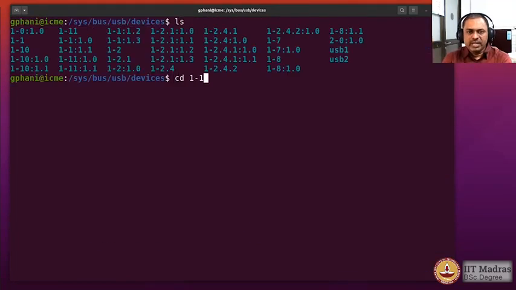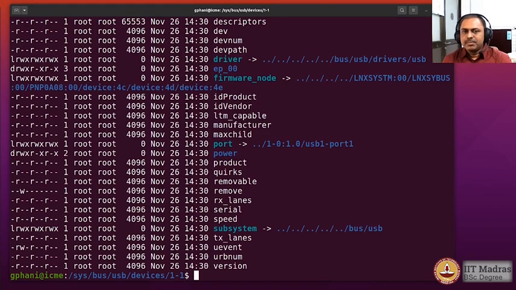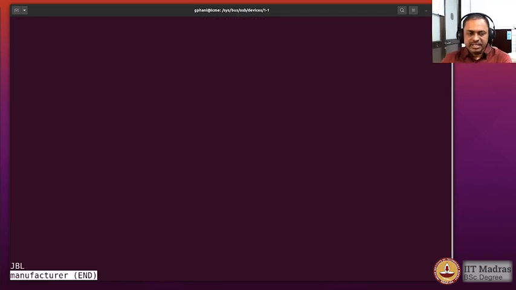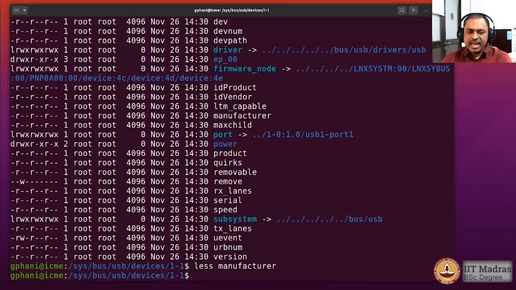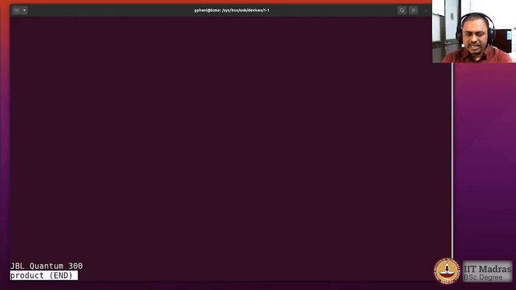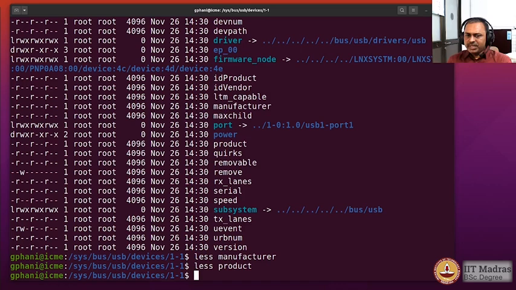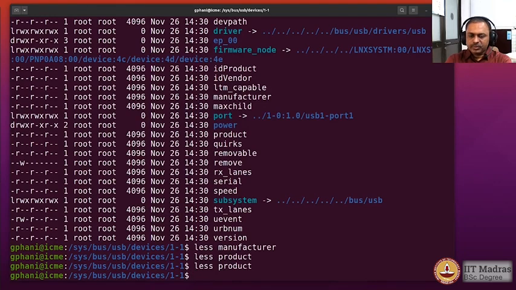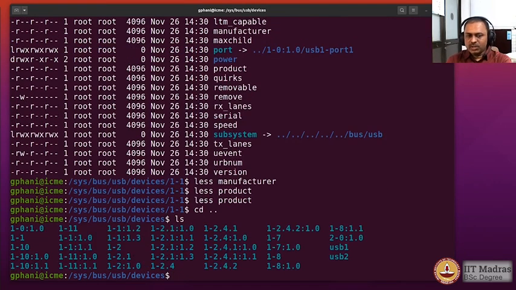Now let me go to the 1-1 directory, and there are some files that are here, and I can just read about them. So let us say less manufacturer. And it says JBL is the manufacturer. And less product, and it says JBL Quantum 300 is the product name. So incidentally, this particular USB device that we are looking at is this headphone that I am using right now to record my audio. So the USB device is JBL Quantum 300.